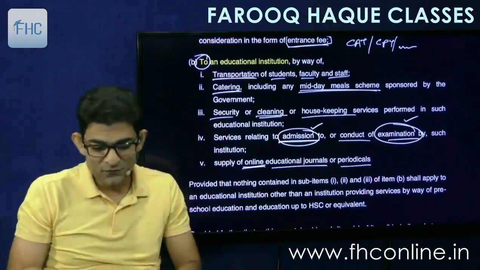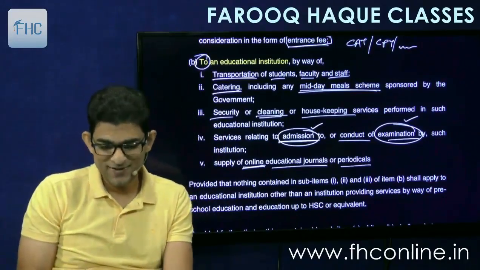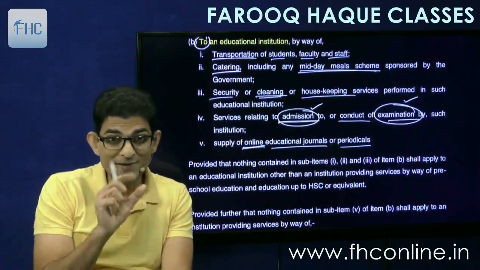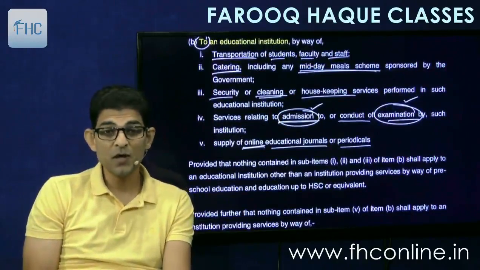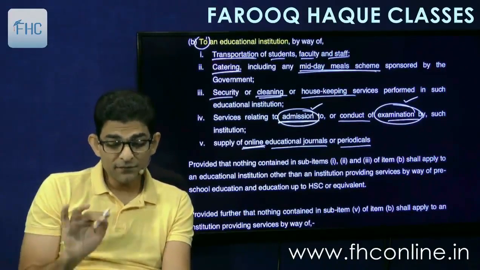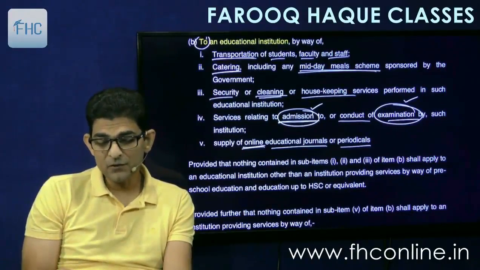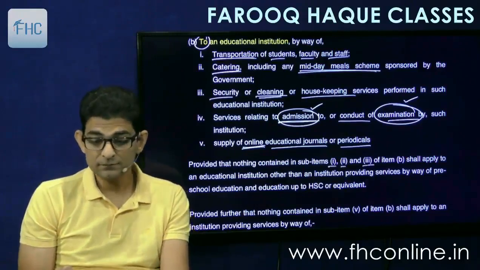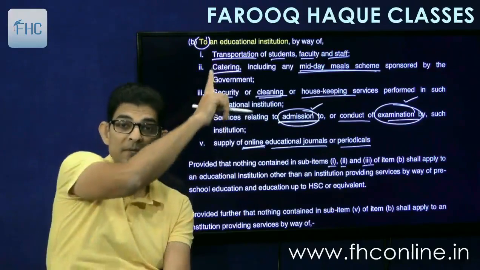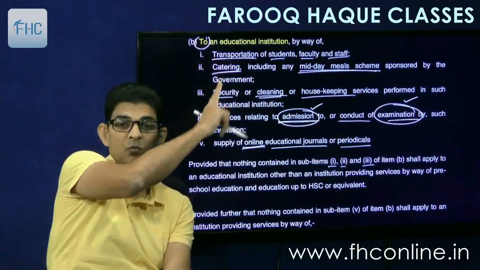Let's see. So there are a few provisos, and these provisos define this thing. So it says, first proviso, provided that nothing contained in sub item 1, 2 and 3 of item B. So this is B, this is 1, 2, 3.